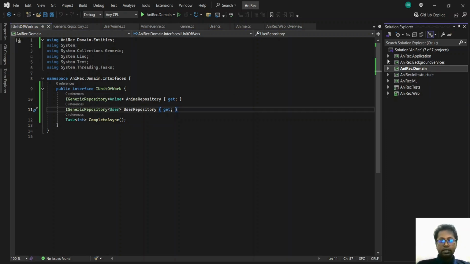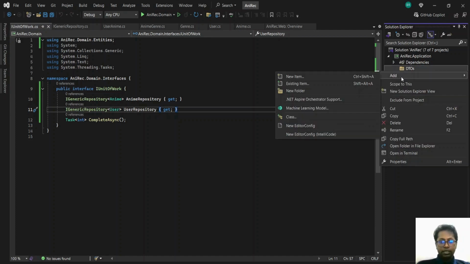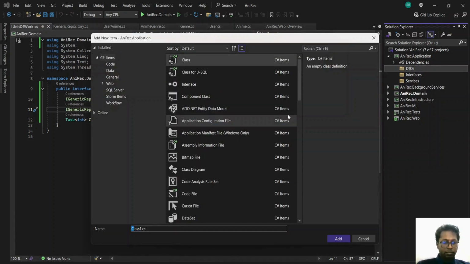We'll now focus on the application layer. So we'll create a DTO because sometimes we may not need the entire entity. We may need application specific entities. For this, we use data transfer objects, DTOs. We'll call this any DTO.